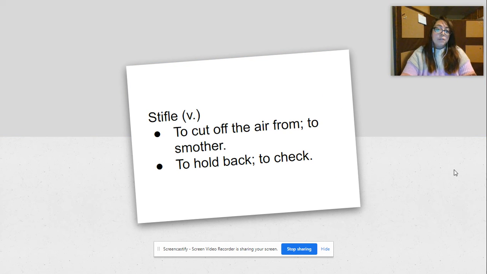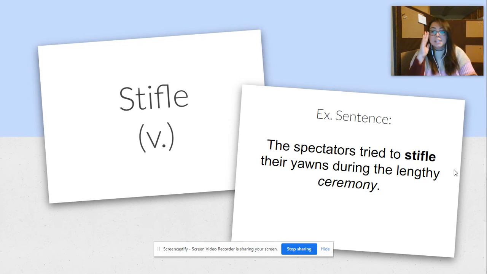And stifle as a verb means to cut off the air from, to smother, to hold back, or to check. So in our sentence, the spectators tried to stifle their yawns during the lengthy ceremony. Stifling a yawn, you're trying to hide your yawn, trying to keep it under wraps, smother it, cut off the airflow. You're smothering it. You're stifling it.